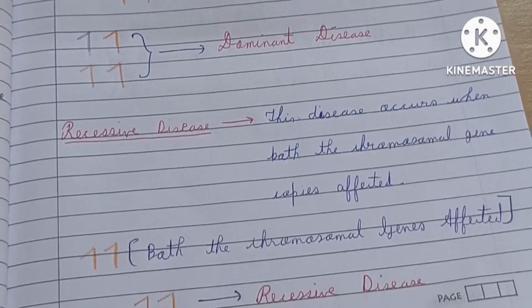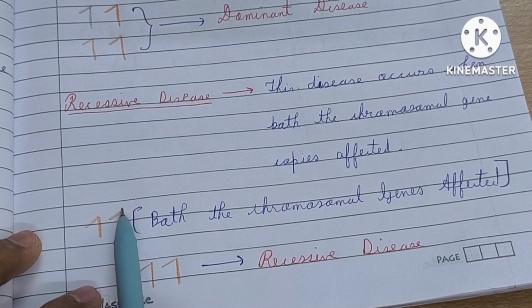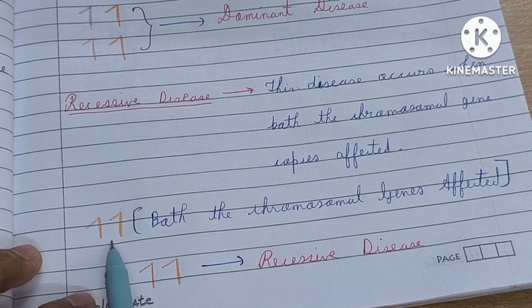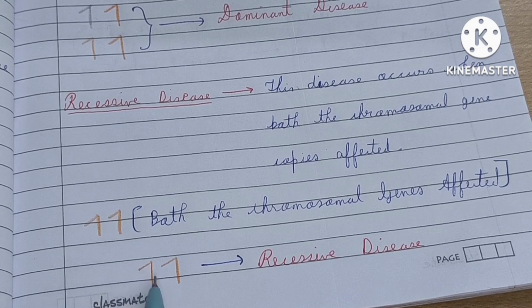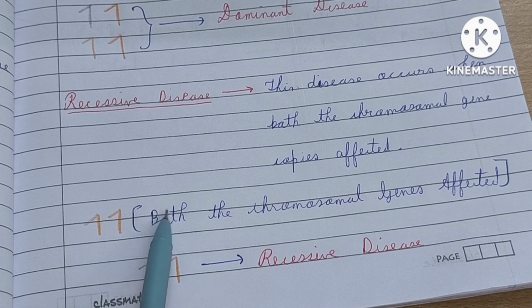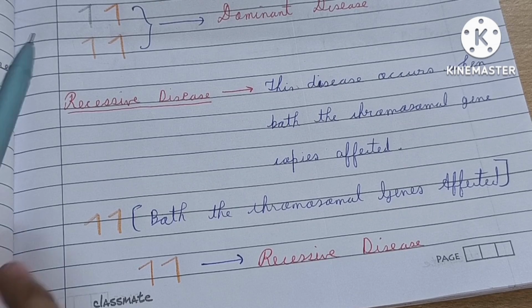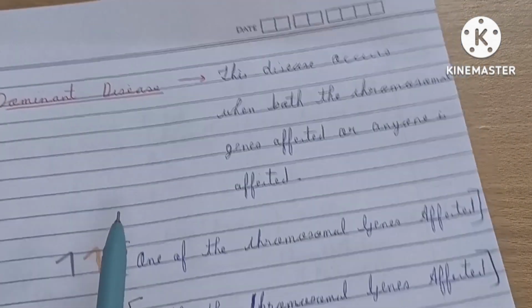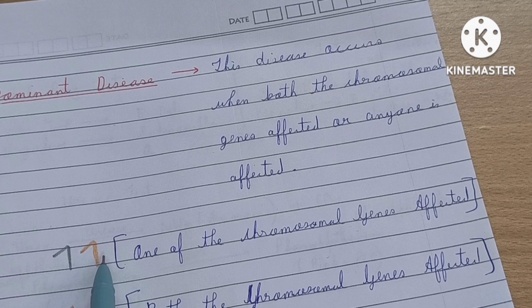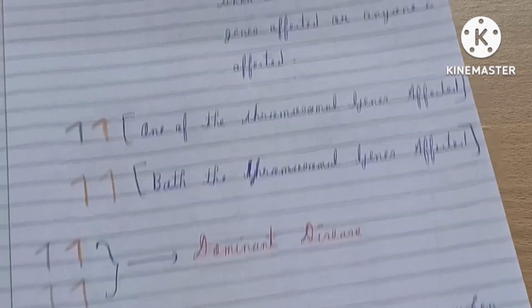And similarly for recessive disease, this abnormal chromosomal pattern will lead to recessive disease. Here, in this case both the chromosomal genes are affected, and only then does recessive disease occur. But if any one of the chromosomal genes is not affected, then this recessive disease will not occur. Therefore this abnormal pattern will not lead to any recessive disease; it will lead only to a dominant disease.